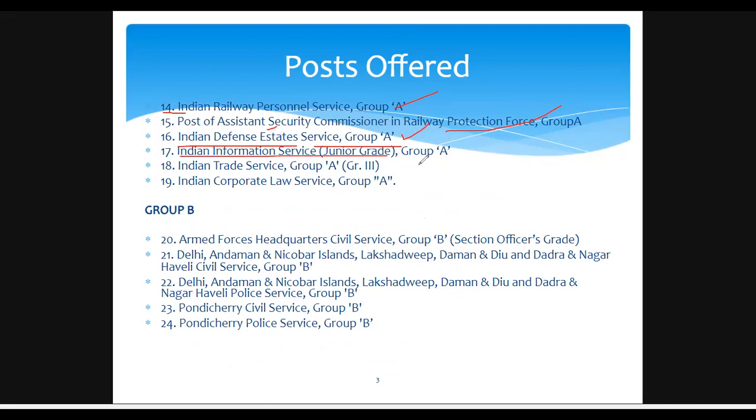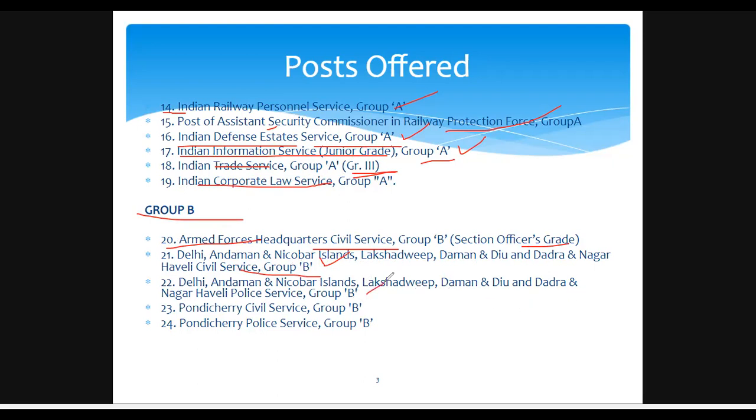It's at a junior grade. It is also under Group A, and Indian Trade Services under Group A. It is a Tier 3 service, and Indian Corporate Law Services is also under Group A. And under Group B, we can see the Armed Forces Headquarters Civil Service, and the Delhi, Andaman and Nicobar Islands, Lakshadweep and Daman and Diu, Dadra and Nagar Haveli Civil Service.